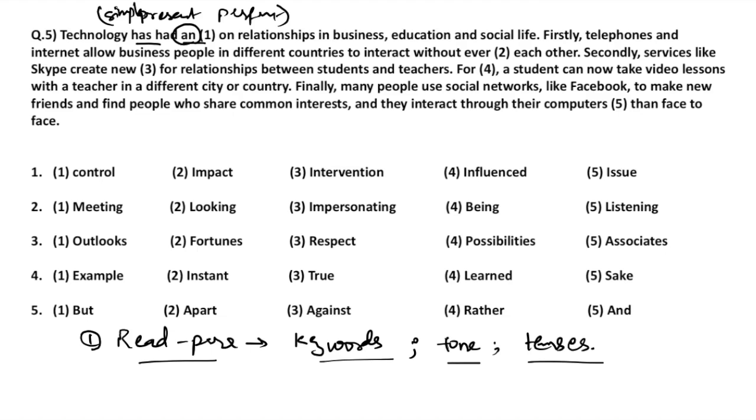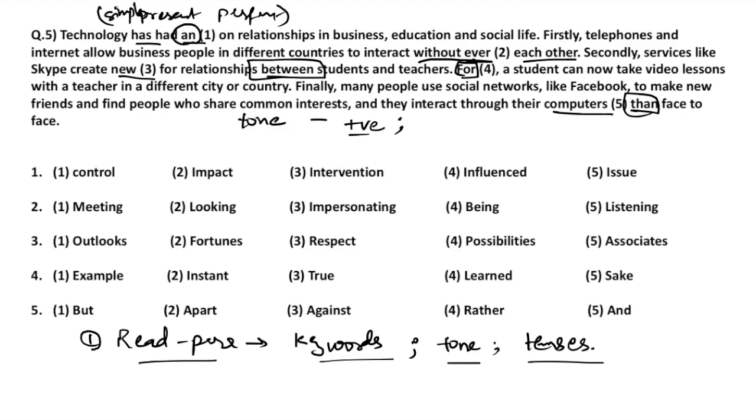Firstly, telephones and internet allow business people in different countries to interact without ever dash each other. Without is a keyword here. Each other is also a keyword here. Secondly, services like Skype create new dash for relationships between, between is a keyword here. For dash, a student, for is a keyword here. A student can now take video lessons with a teacher in a different city or country. Finally, many people use social networks like Facebook to make new friends and find people who share common interest, and they interact through their computers. Then is a keyword here, face to face. So as we can see, the tone is positive in nature.